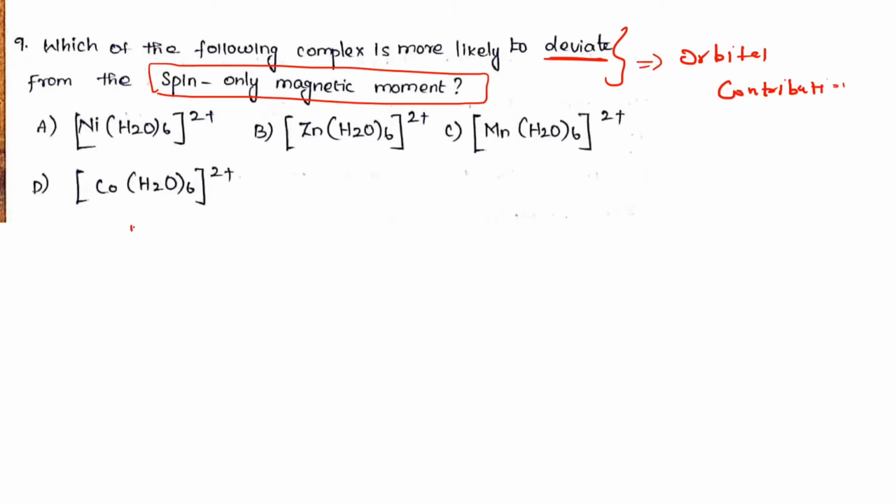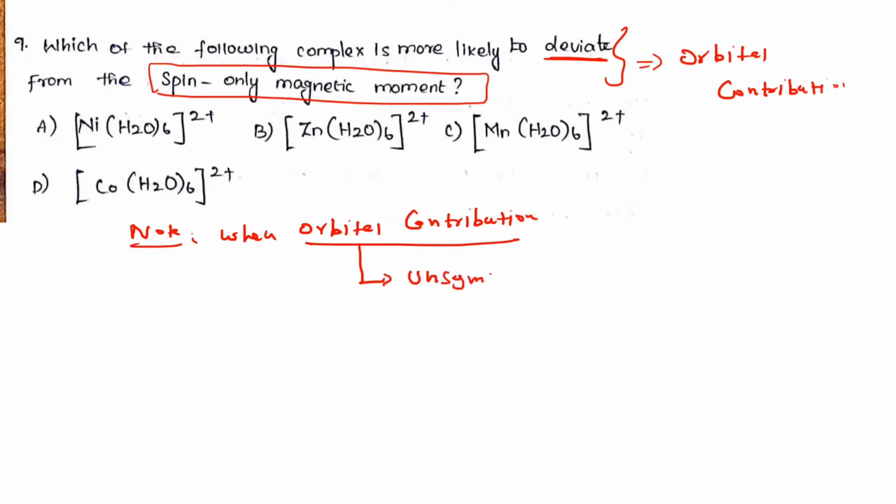Note, very important: when can orbital contribution take place? The condition is an unsymmetrical electronic arrangement in the T2g energy level. Whenever the T2g energy level is unsymmetrical, we have to expect orbital contribution, which deviates the spin only magnetic moment.